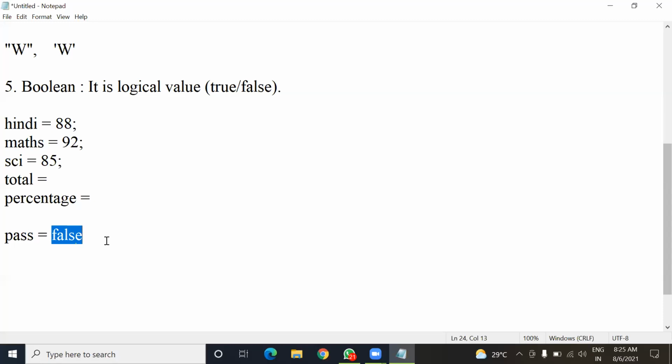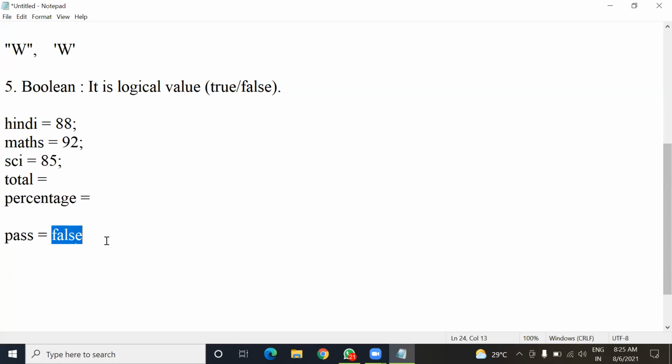Now understood? Yes, sir. If we write true, then it will be pass, and if we write false, then it will be fail. Is it definite that true will be pass only and false will be fail?